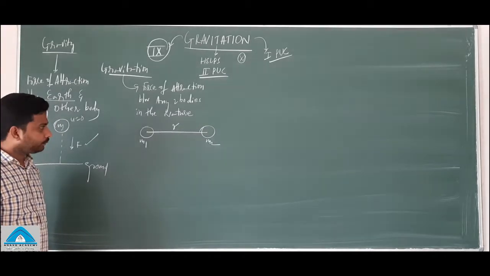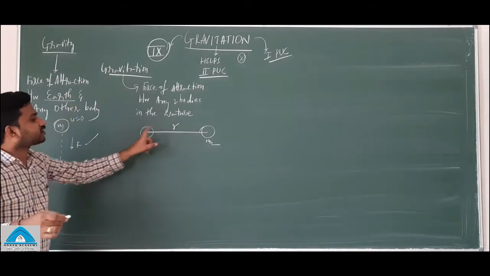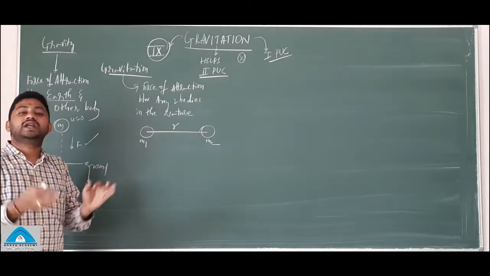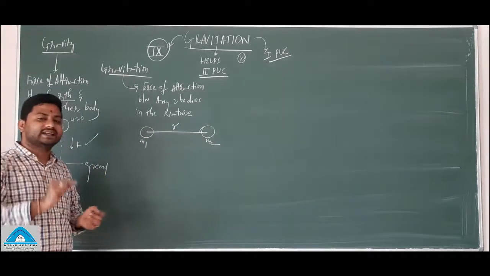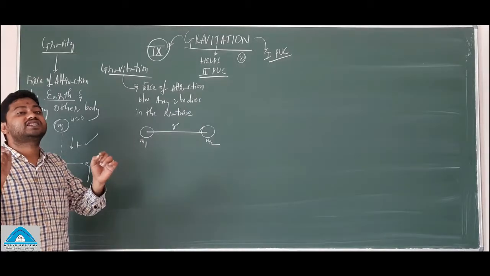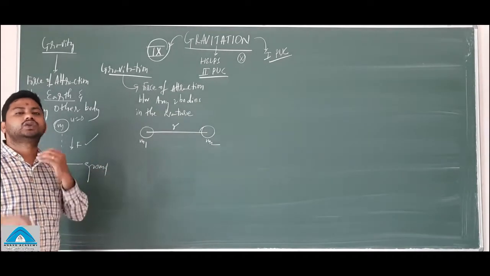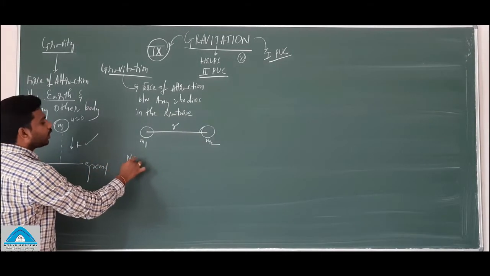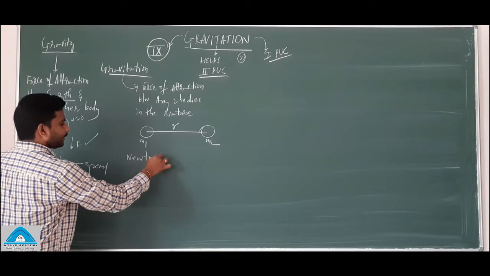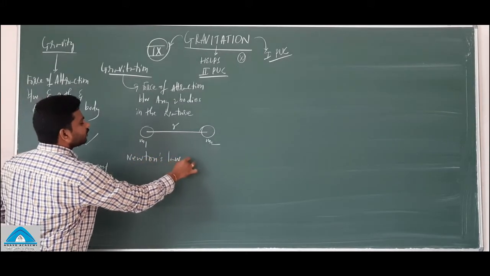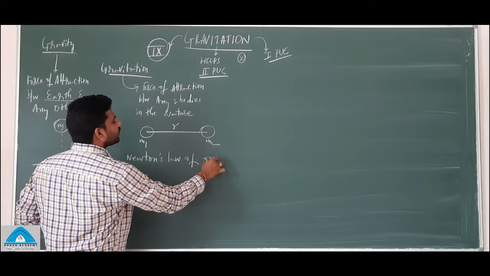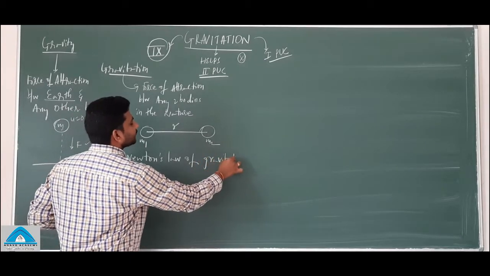Okay? Now, the force of attraction between these two bodies is called gravitation, according to Newton's law of gravitation.